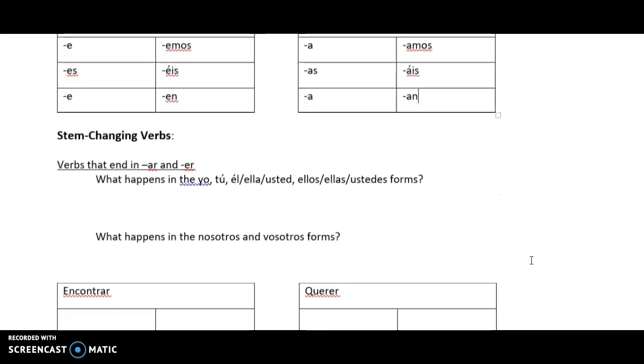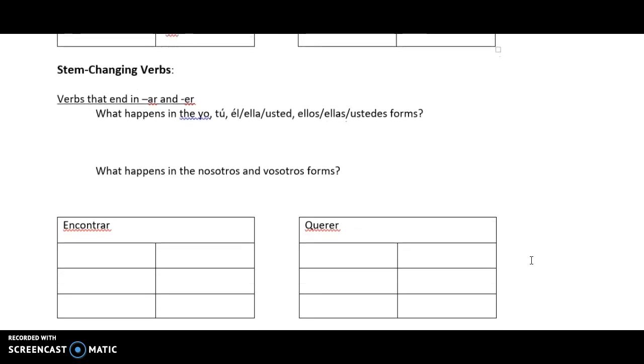Okay. Now we're going to worry about stem changing verbs, and there's different rules for AR and ER verbs and for IR verbs. So for verbs that end in AR and ER, inside of the boot, the yo, tú, él, ella, usted, ellos, ellas, ustedes, there will be the same stem change as the indicative. Okay. What happens in the nosotros and the vosotros forms? There is no change. Okay, so these AR and ER verbs are going to be just like the present indicative.